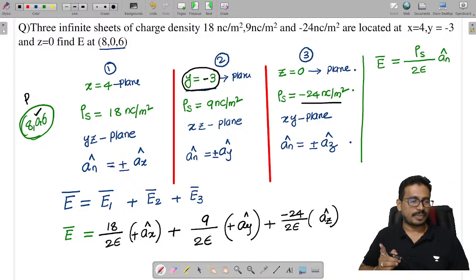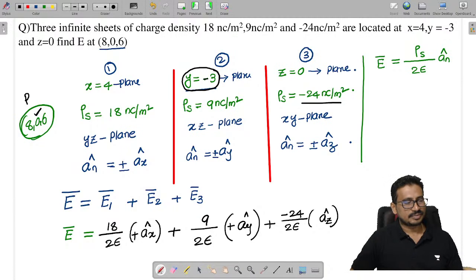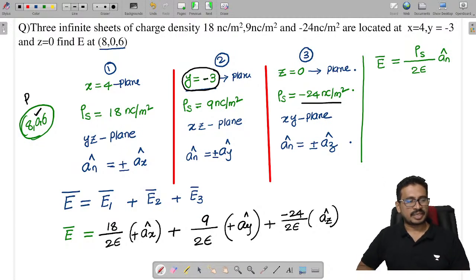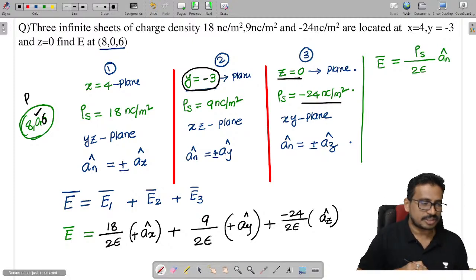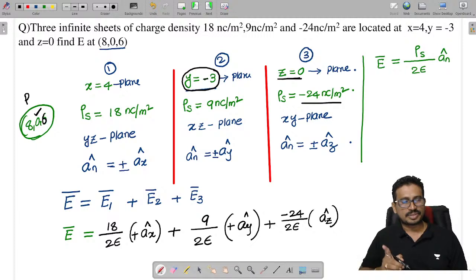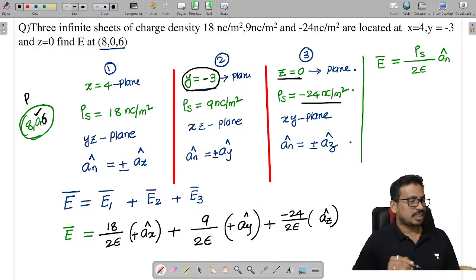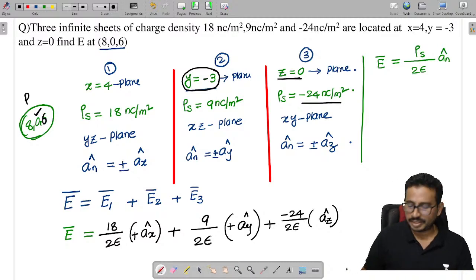Now tell me whether plus a_z or minus a_z. I am finding the field at z equal to 6, and the charge is at z equal to 0. Z equal to 6 lies above the charge, so I can say this is positive.